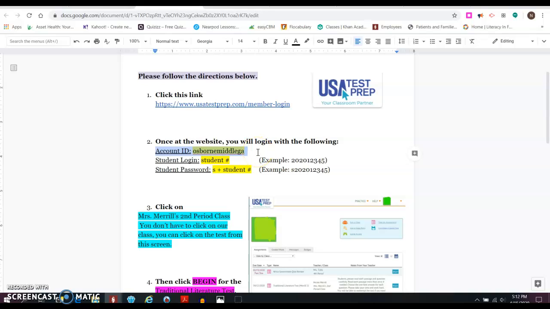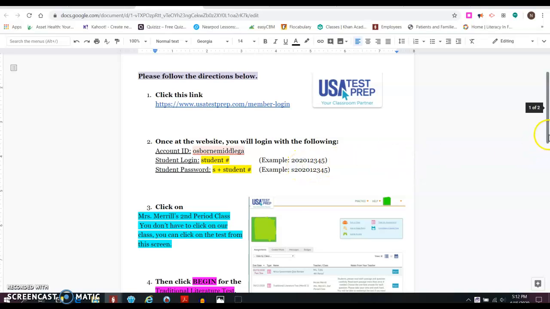However, if for some reason it does not pre-populate, you will need to type this information in right here, this Osborne Middle GA, into the account ID bar. Then you need your student ID number. I gave you an example of a student ID number for the student login. Then the student password is your ID number with a letter S in front of it, just like that. Okay, so again, another example.